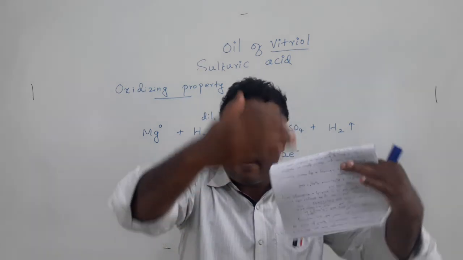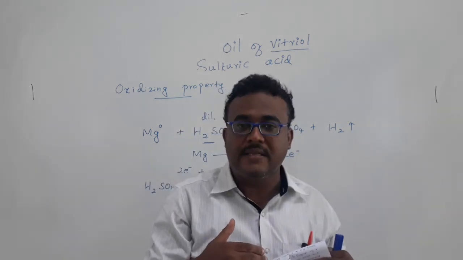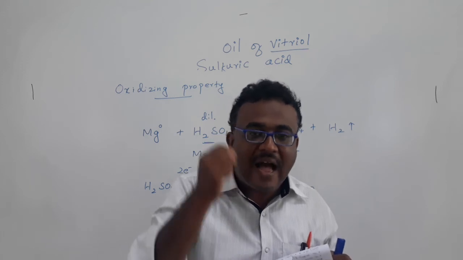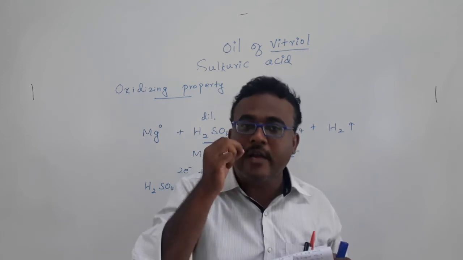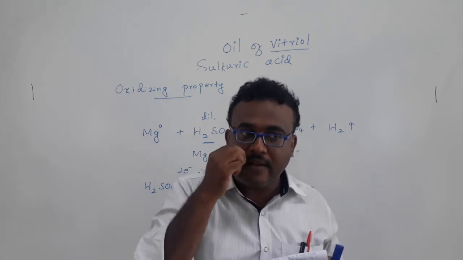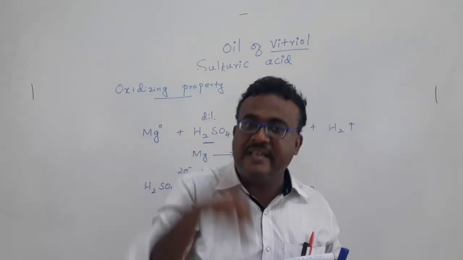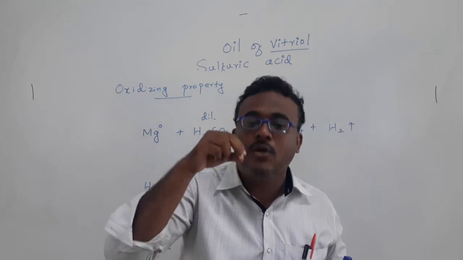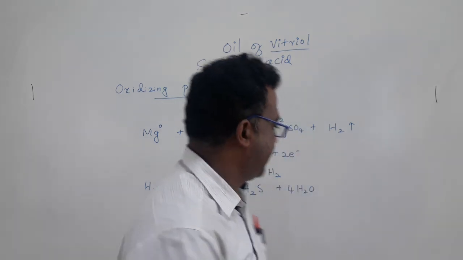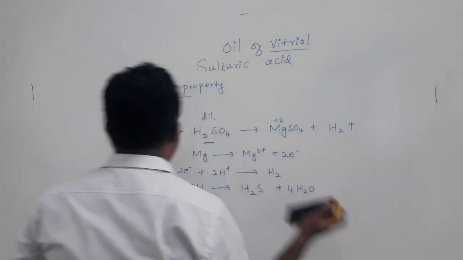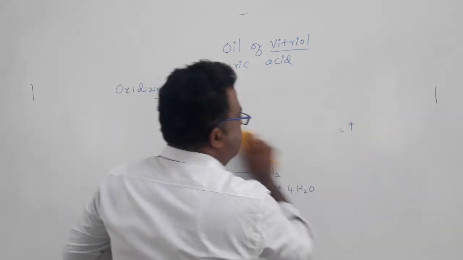Whatever elements come below hydrogen in the electrochemical series will not be strong reducing agents. That means in that case we need to use concentrated sulfuric acid.